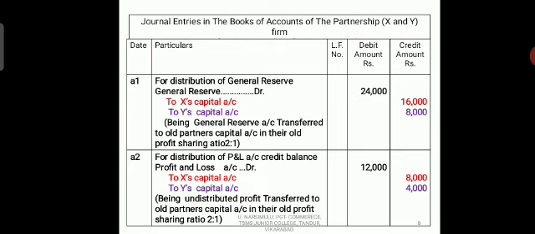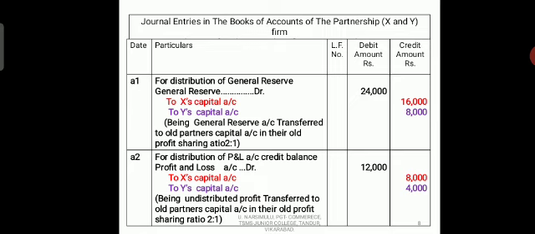Come to the next, second: the profit and loss account accumulated balance, which is distributed between the partners according to their profit sharing ratio. For that we write only one entry. What is that entry? Profit and loss account debit to X's capital account and Y's capital account. Profit and loss account debit column 12,000, X's capital account credit column 8,000, Y's capital account credit column 4,000. What is the narration here?